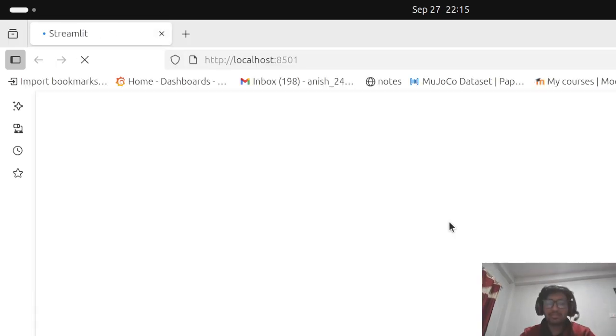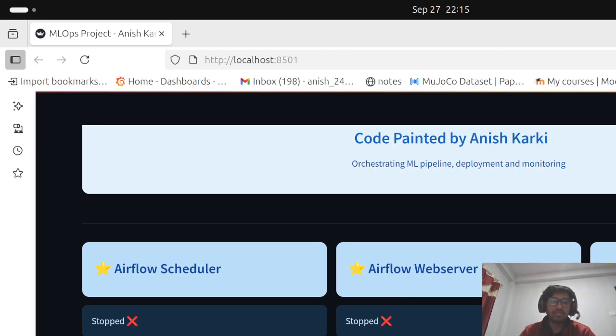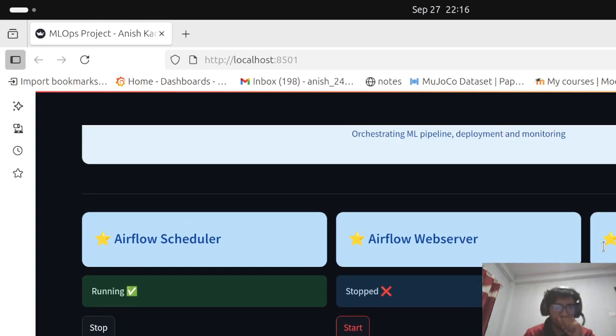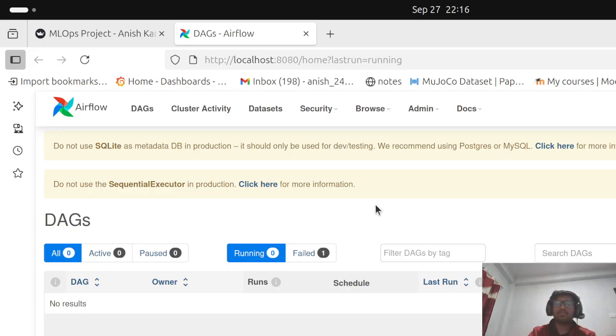As you can see here, this is the overall UI, and by clicking just a button we can do the tasks. Here, for the Airflow scheduler, we can just click a button and start. Then the Airflow scheduler will start the necessary things needed for Airflow. Then the Airflow website, which is the Airflow UI, is started using just a button. It will take a certain time. Yeah, the Airflow web server has been started. So as you can see, this is the UI of Airflow, where we can see all the DAGs we created, and we can trigger them through here.